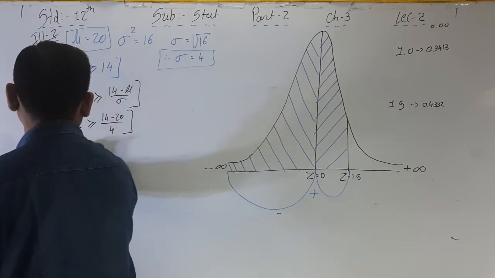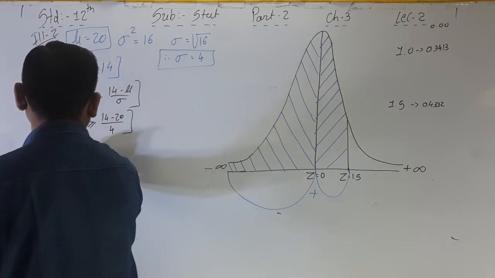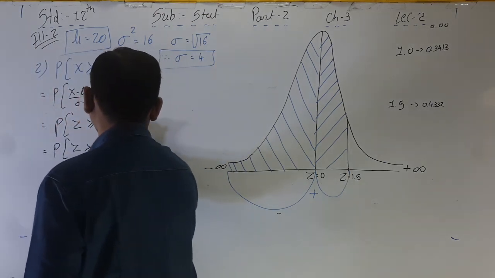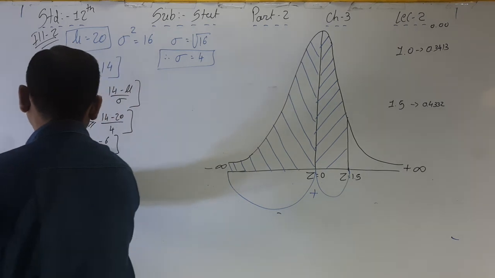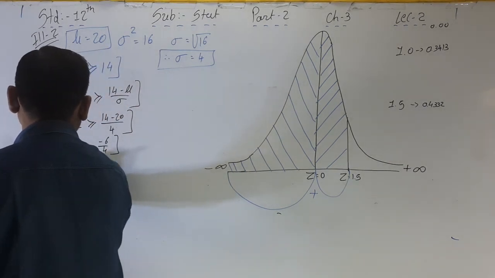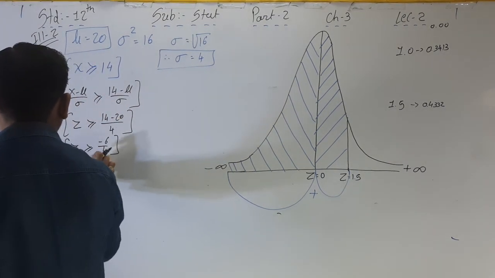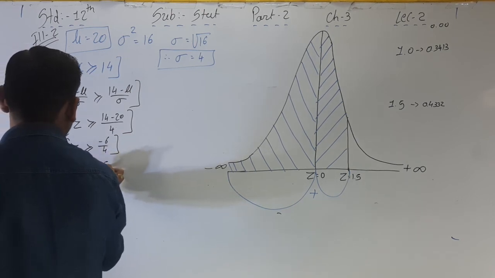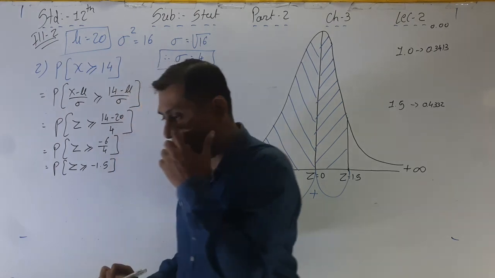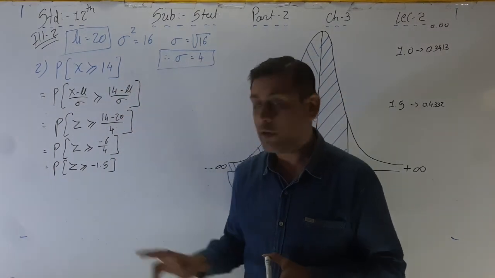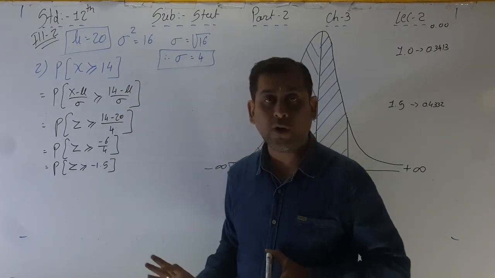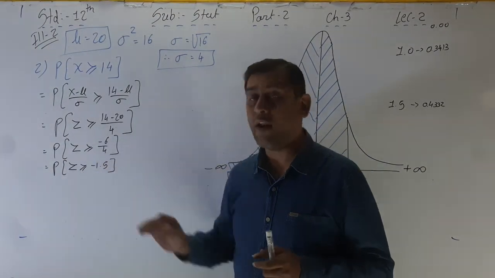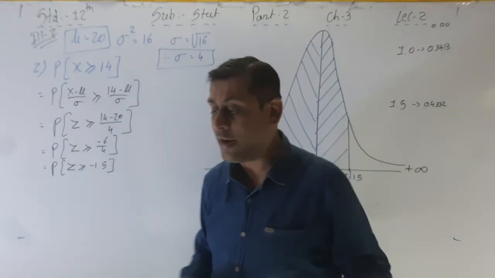So P of z greater than or equal to minus 6 divided by 4, that is P of z greater than or equal to minus 1.5. See, in the first part, z is less than or equal to 1.5. Here the z value is greater than or equal to minus 1.5.